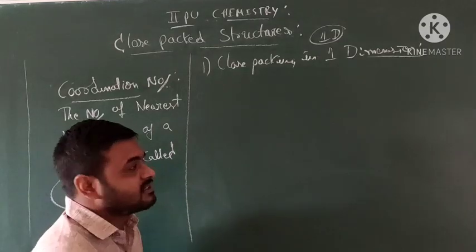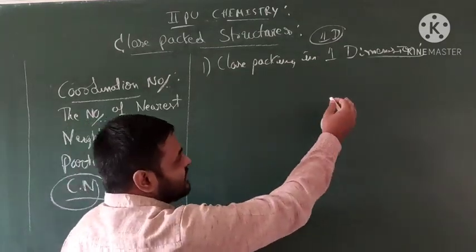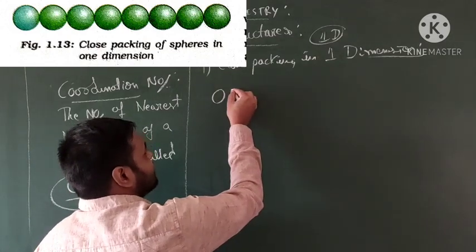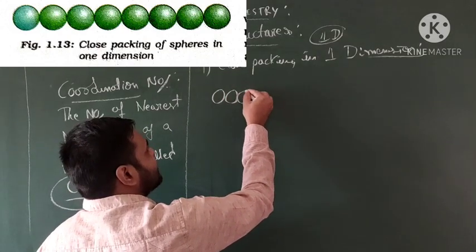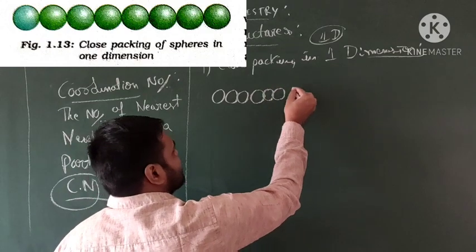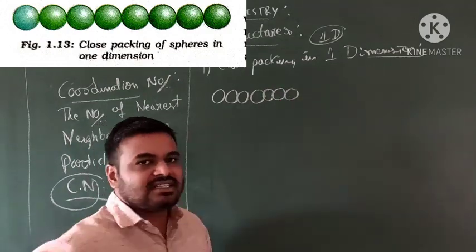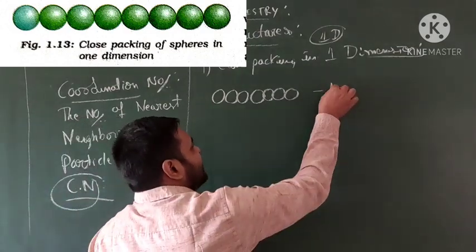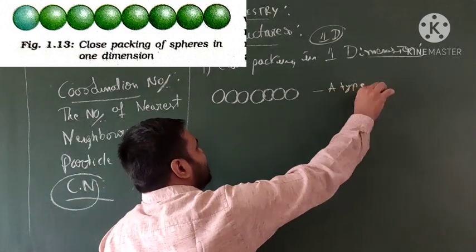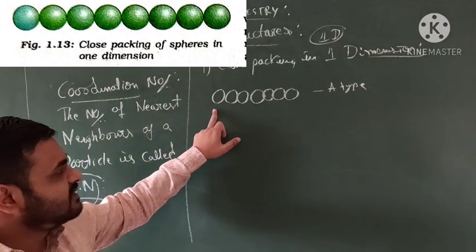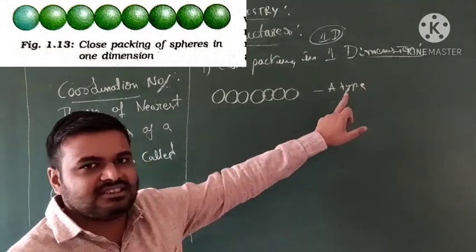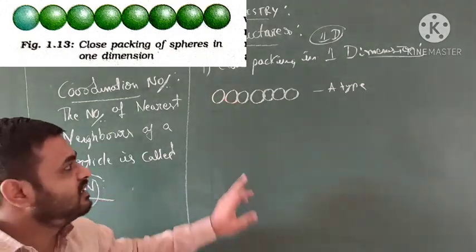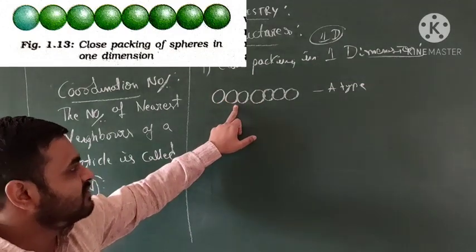See, students, in a horizontal arrangement, one atom is combined with another atom like this. This is called a layer. We call this A type. This is a horizontal arrangement in only one way, one atom combined with another atom.